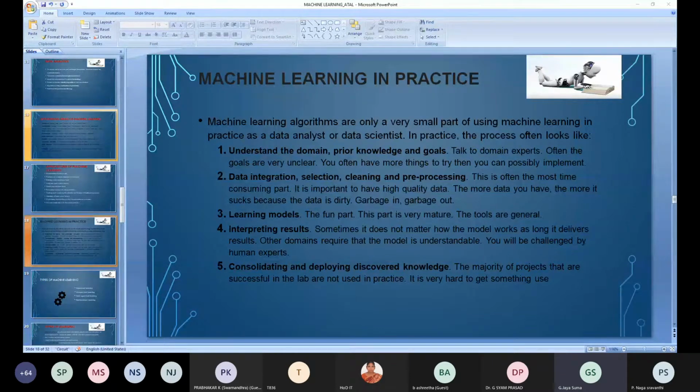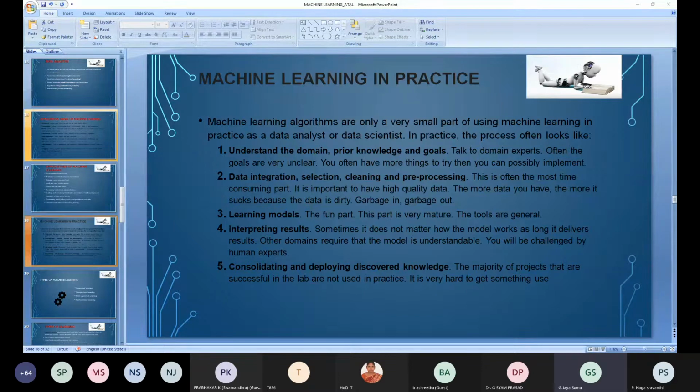It is a very challenging task for humans, because decision making in industries or in any particular domain happens based on interpreting results. Next, the last one is consolidating and deploying discovered knowledge.